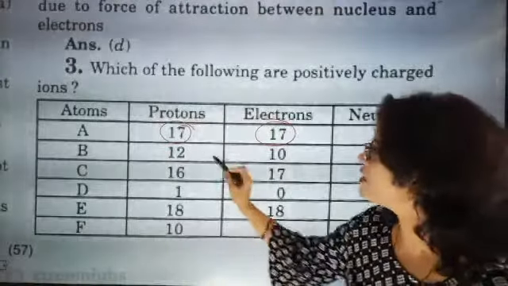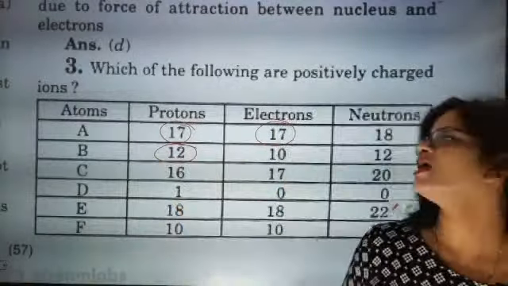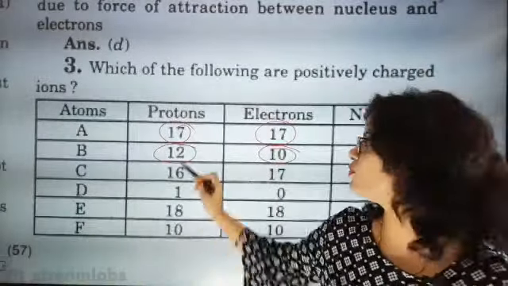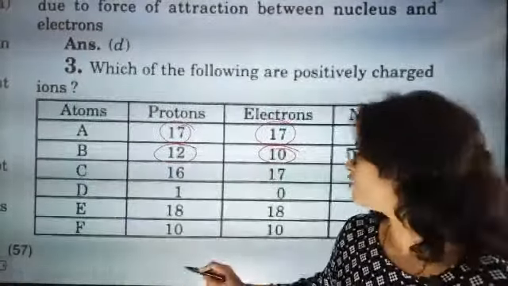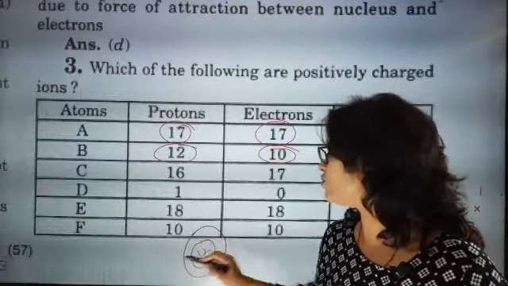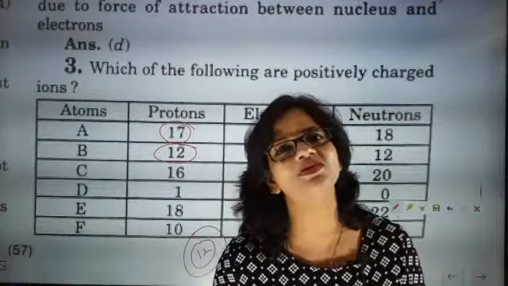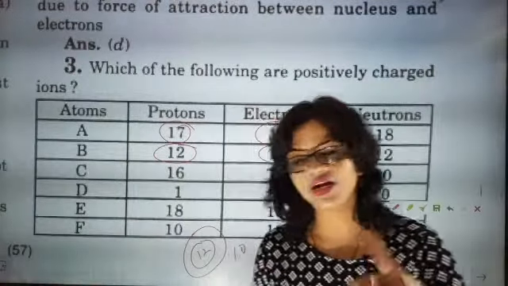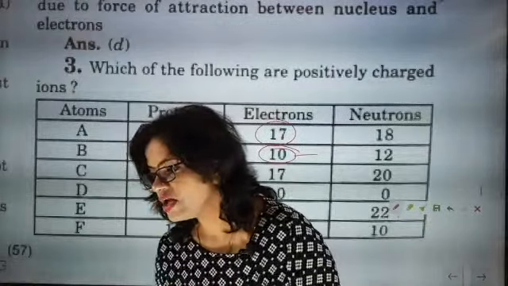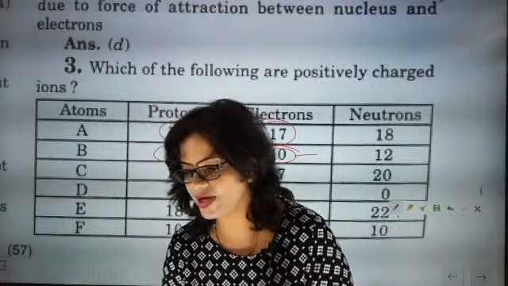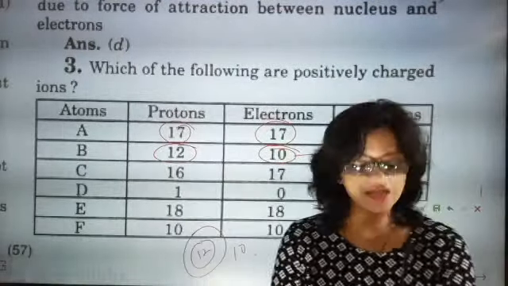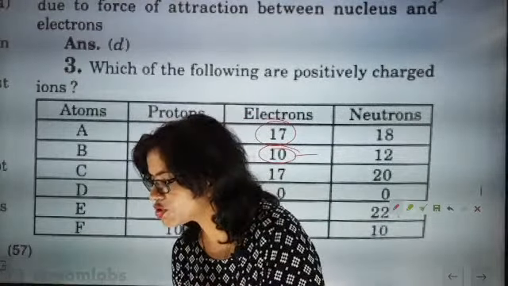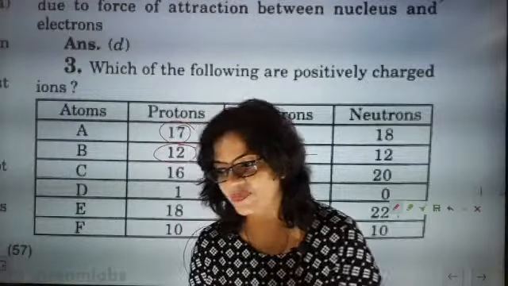Now here you see the number of protons is 12 and the number of electrons is 10, which is 2 less than the number of protons. That means inside the nucleus 12 protons are there, outside only 10 electrons are there. That means 100% this atom has donated 2 electrons to someone. No problem Lokesh, no problem. I am very happy that you are answering today. Let's see who else is answering nicely. Proton is positive, electron is negative, absolutely correct.